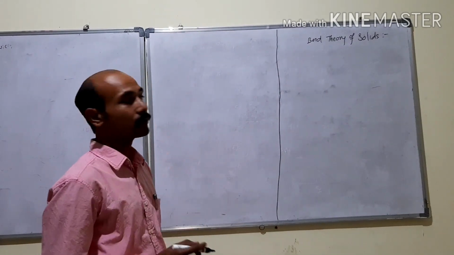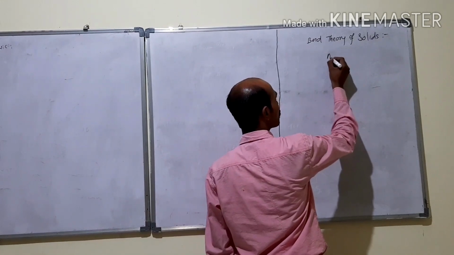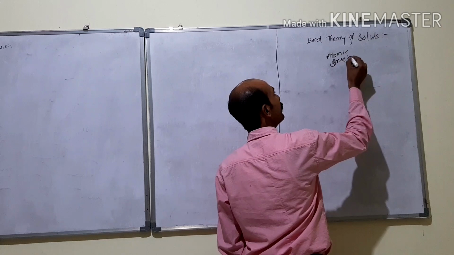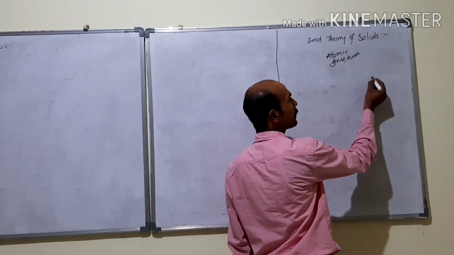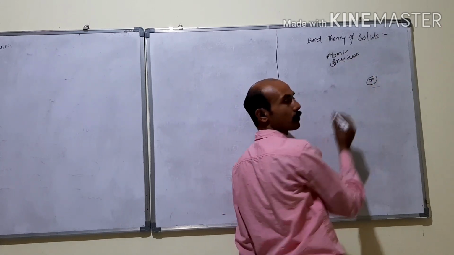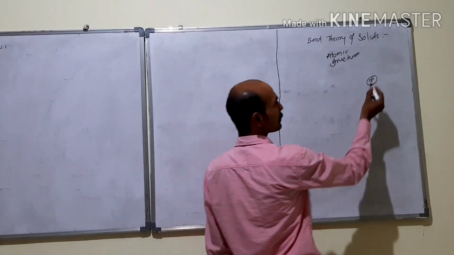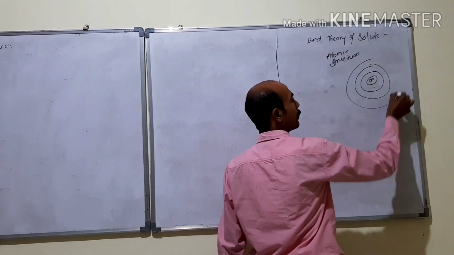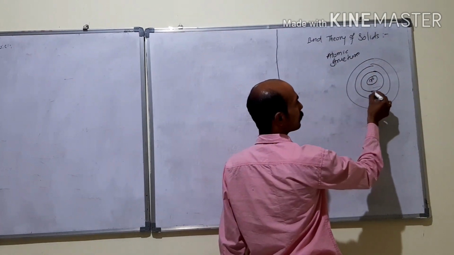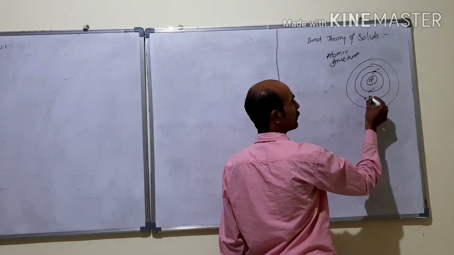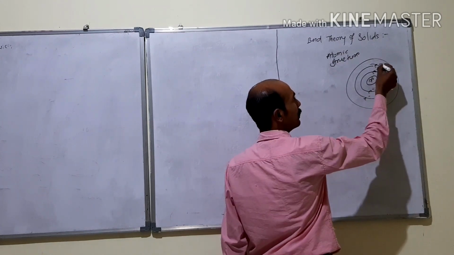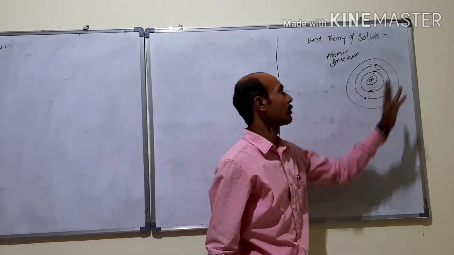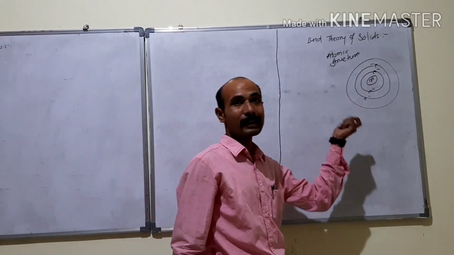Now if you observe the structure of an atom, that is atomic structure, the centrally located nucleus contains neutrons and protons, and electrons are revolving around the nucleus in different orbits. Likewise, here 2 electrons are there, and here 2, 8, 18, and so on. This number of electrons is quantized to the specific orbits. But this is the structure of a single atom.